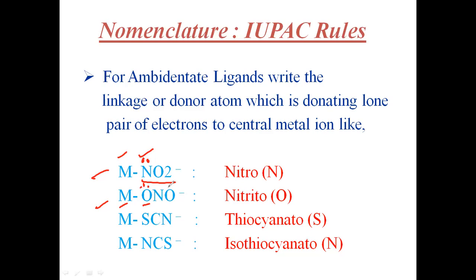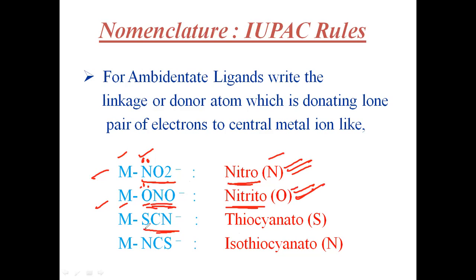So this is a monodentate ligand, but the linkage is different. In the first case nitrogen is donating, but in the second case the oxygen is donating. Such ligands are called ambidentate ligands. For these ligands you must write the ligand name with the donor atom. If it is NO2, you must write nitro. If it is ONO, you must write nitrito-O, because it is linked with the oxygen atom.